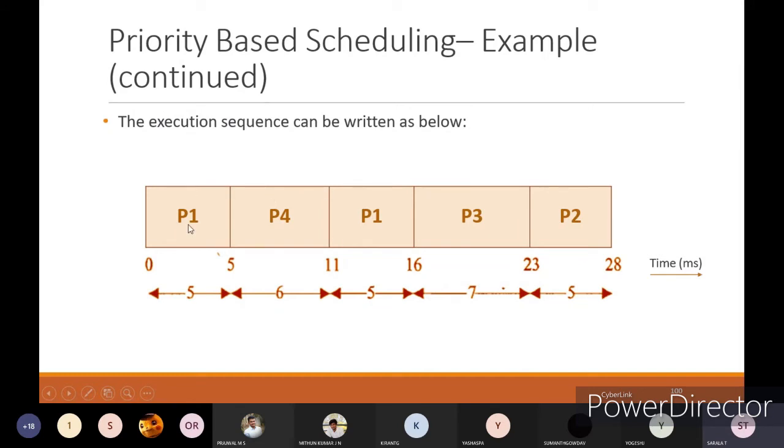After completion of P4, P1 is the highest priority one, so P1 will execute its remaining part, that is 5 millisecond. After completion, P3 is the next highest priority value. It completes its execution in 7 millisecond. Then P2 has the least priority value and it will execute in 5 millisecond.